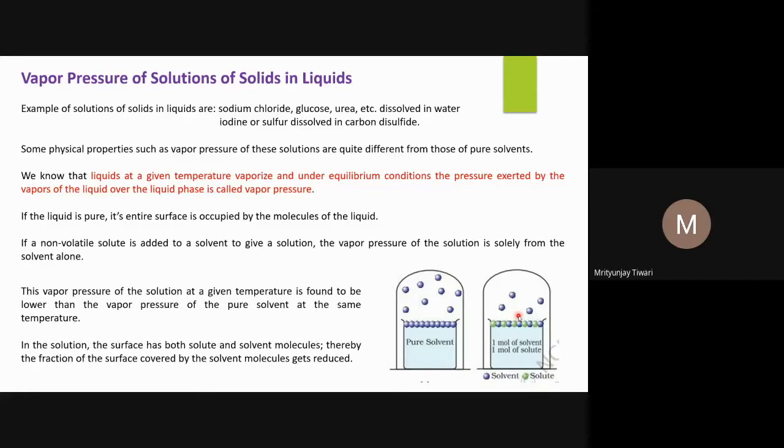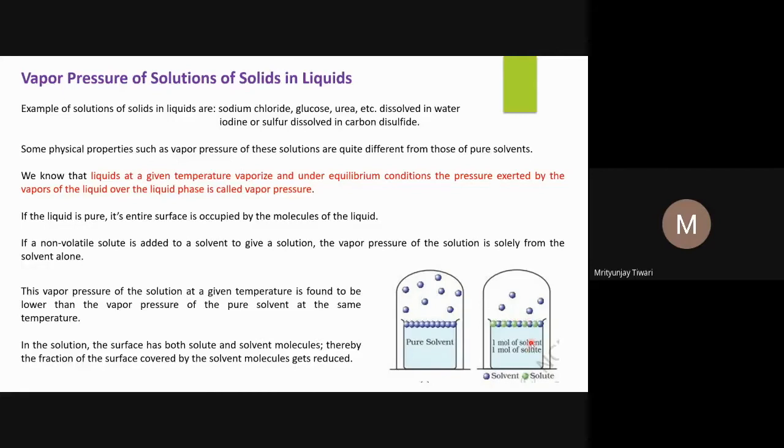It's a homogeneous solution, and that is why these non-volatile particles will not go into the vapor phase, because they are not volatile. They will not be evaporated easily. They are heavier molecules, or if they are not heavier, they are strongly attracted by the molecules of the solvent or the other solute molecules or solid particles. So they will not easily escape the surface.